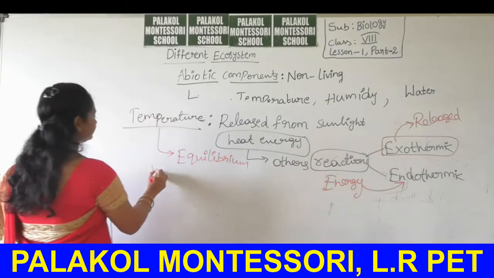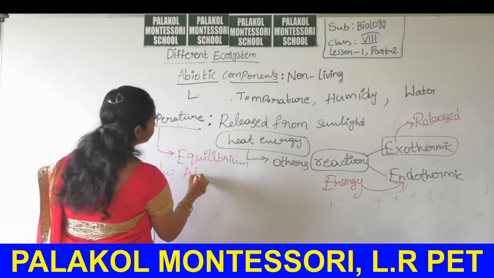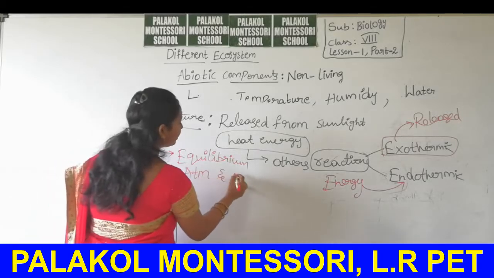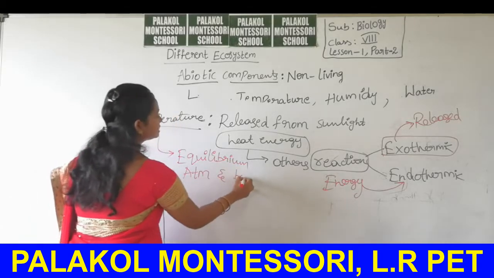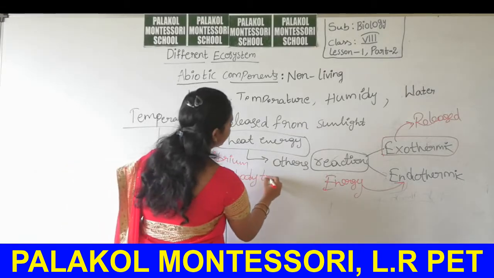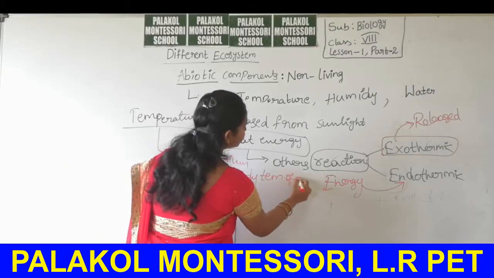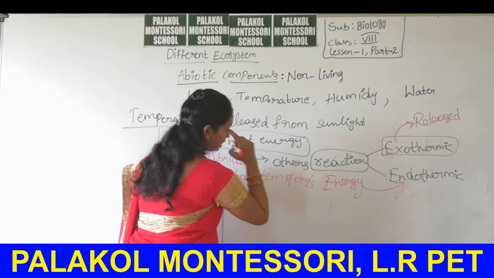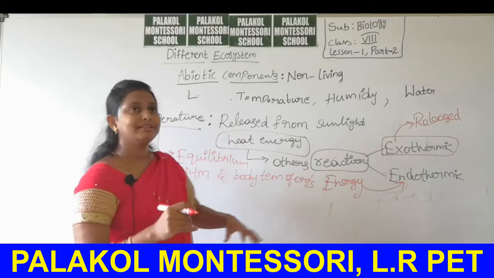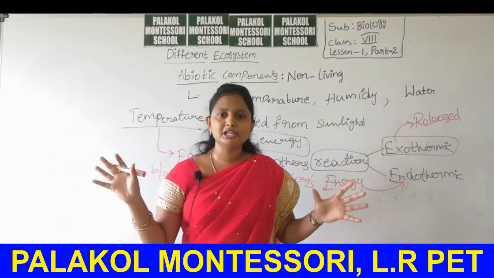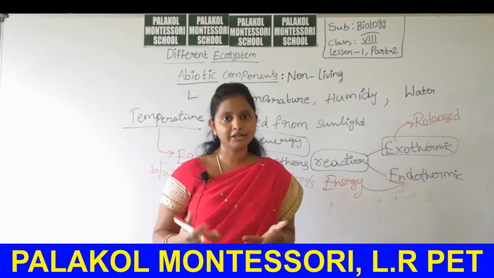Then after, temperature also maintains equilibrium between the atmosphere and the body temperature of the organisms. If the temperature in the atmosphere changes suddenly, what will happen?